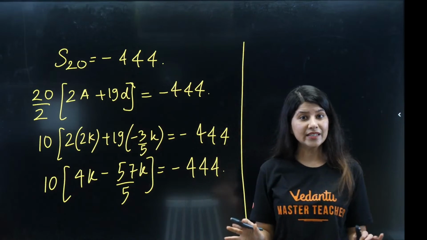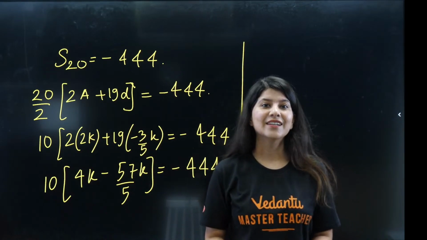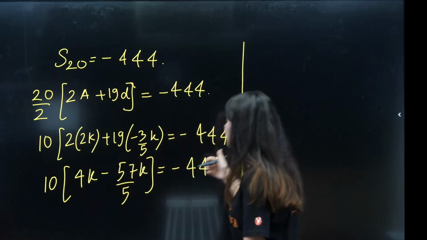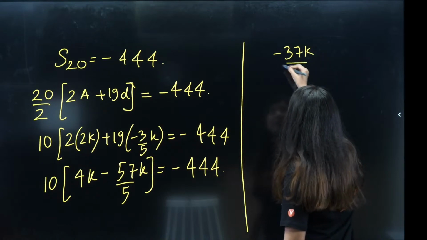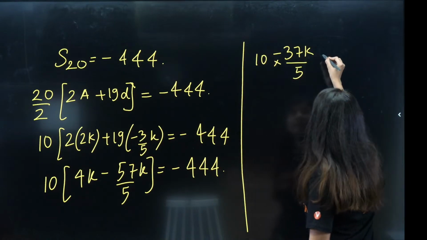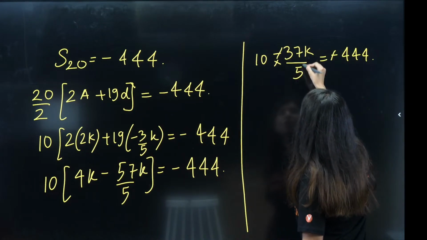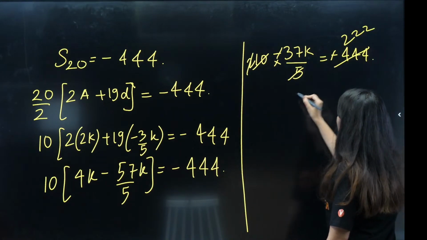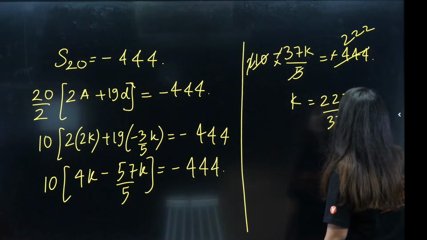Solve it calmly, because here is the point where you can make a calculation error, right? We are very close to our answer. 5 4s are 20 minus this. So minus 37k by 5 into 10 is equal to minus 444. Minus minus gone. 5 2s are 10. 2 2s 222. k is equal to 222 by 37.